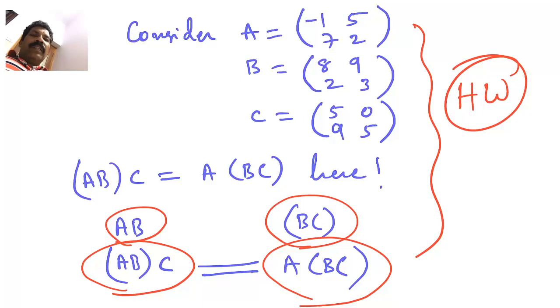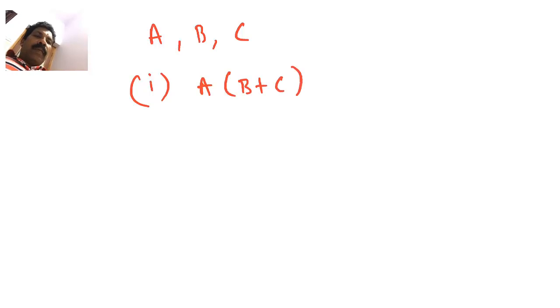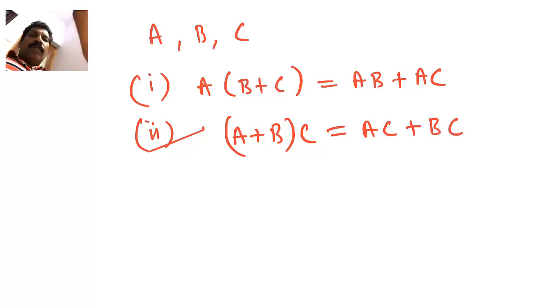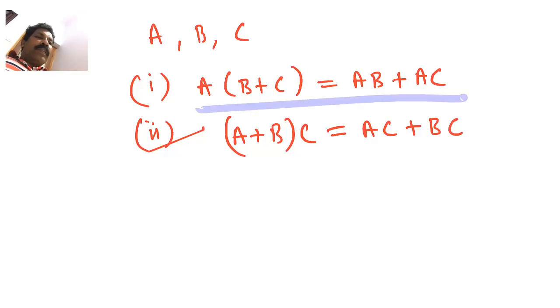Next property is the distributive law. That is, for any three matrices capital A, B, C, we have A into (B plus C) is equal to AB plus AC, and of course one more part is that (A plus B) into C is equal to AC plus BC. So this is what is called the left distributive law, and this is what is called the right distributive law. Simply, they are distributive laws.